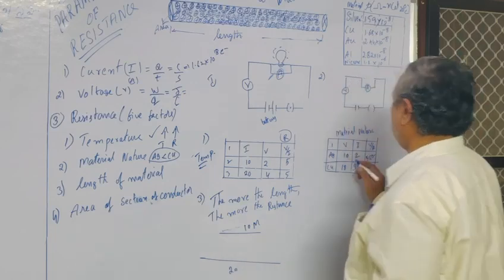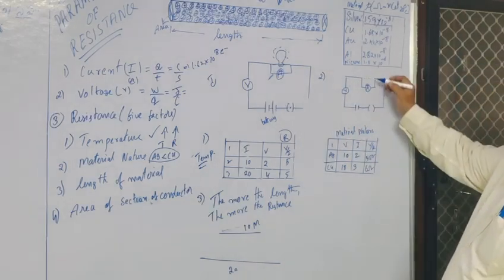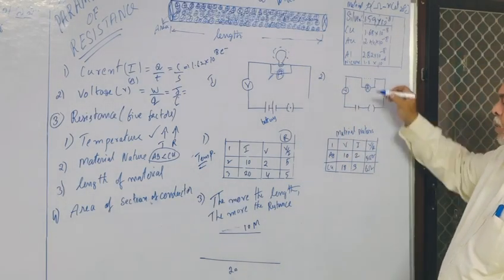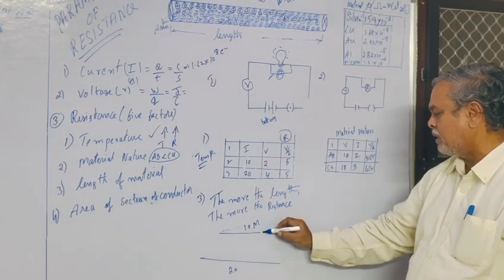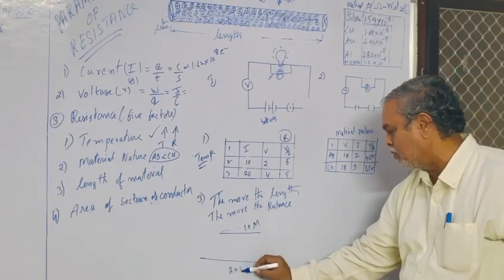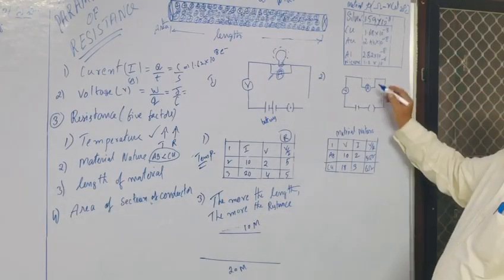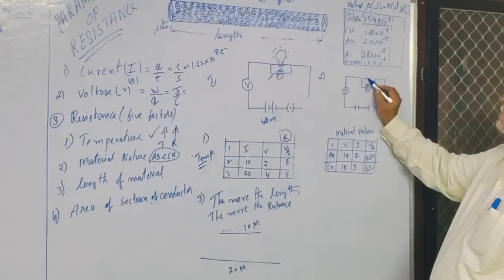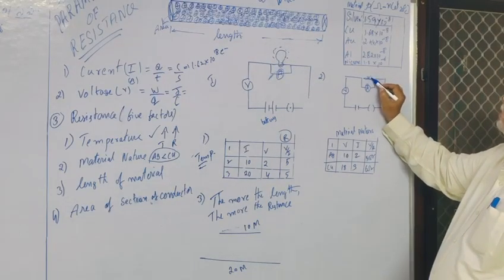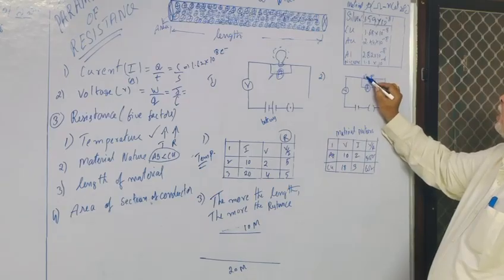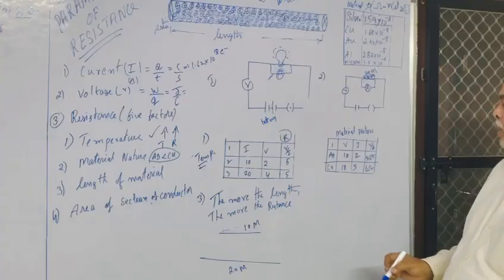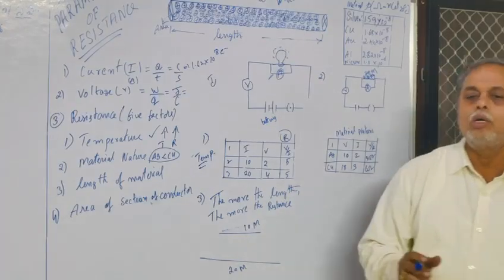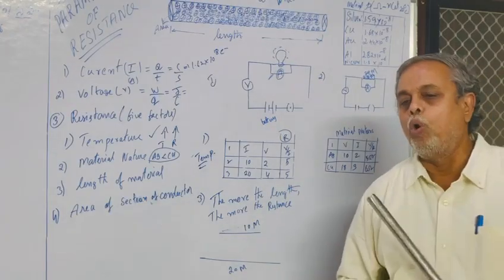If you change the wire, 10 meters gives less resistance than 20 meters. First take 10 meters, next change to 20 meters and coil it. What happens? The resistance will be increased. It depends upon the length.